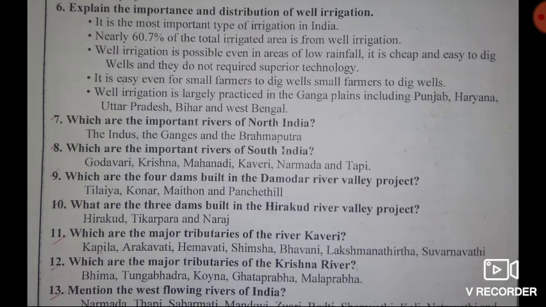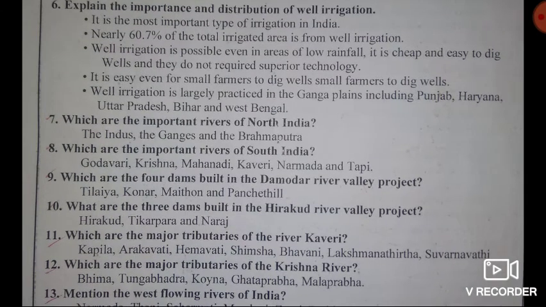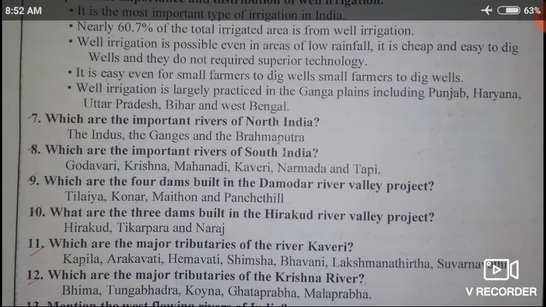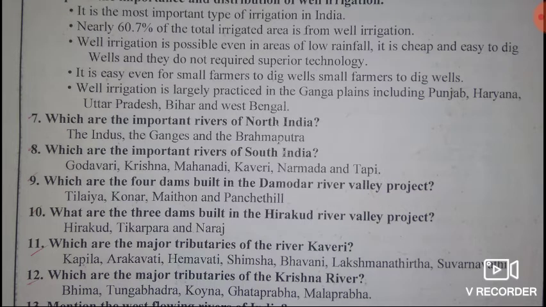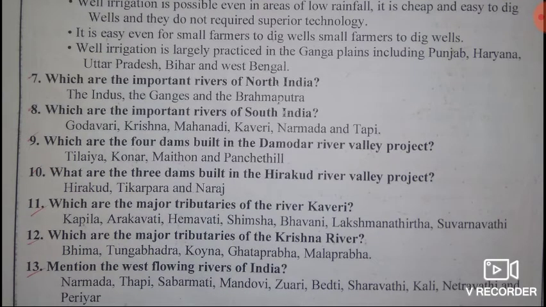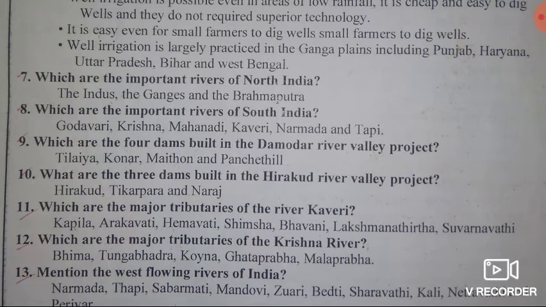Then the seventh question: which are the important rivers of North India? Answer, the Indus, the Ganga and the Brahmaputra. These are the rivers of North India. The eighth question: which are the important rivers of South India? Answer, Godavari, Krishna, Mahanadi, Kaveri, Narmada and Tapi. These are the important rivers of South India.